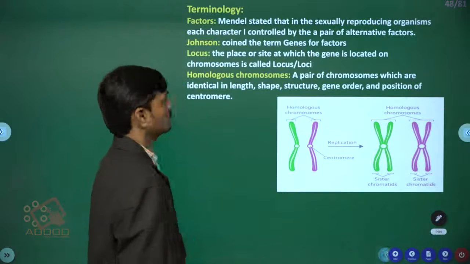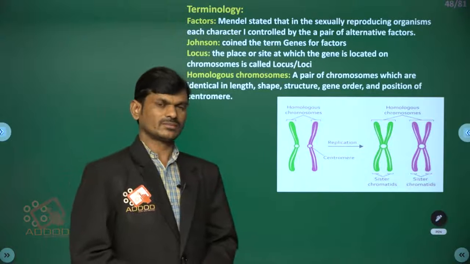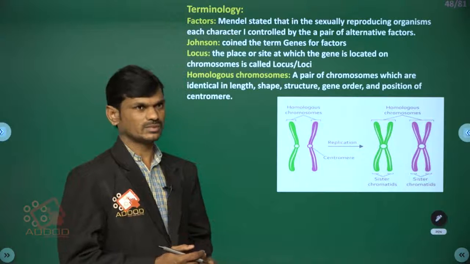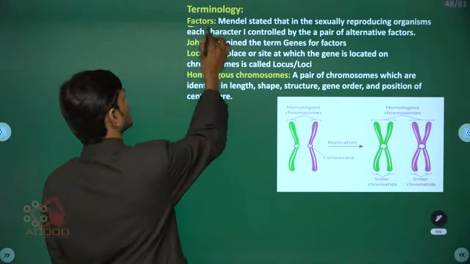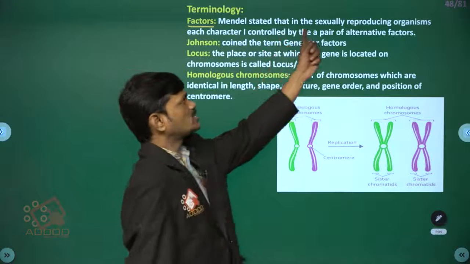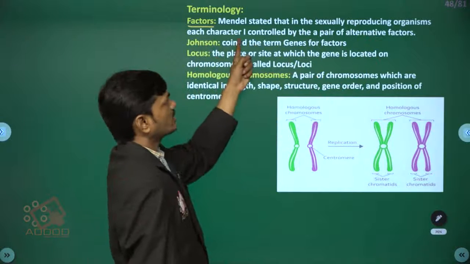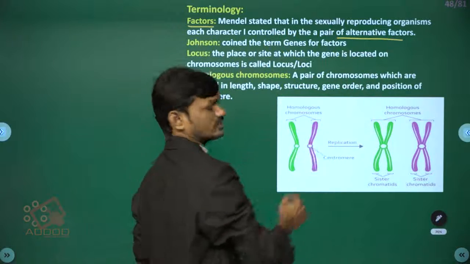Now, to understand this genetics chapter better, we should understand some terminology first. Factors: Mendel stated that in sexually reproducing organisms, each and every character is controlled by a pair of alternative factors.